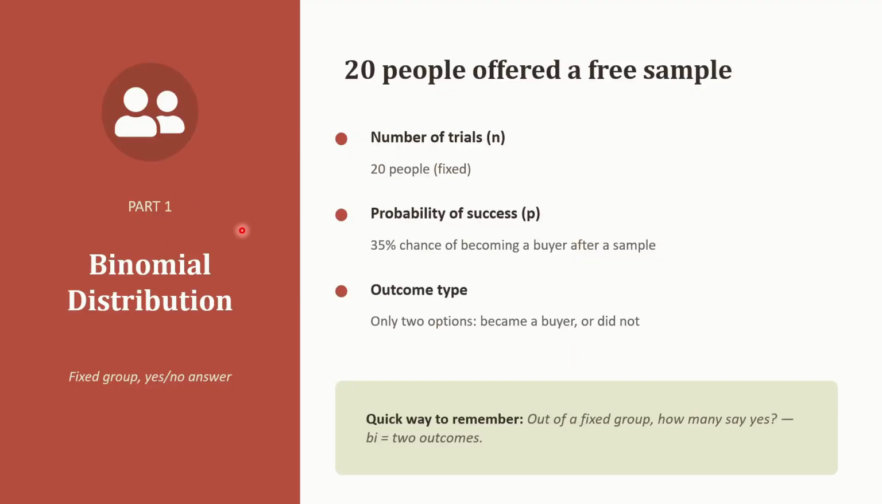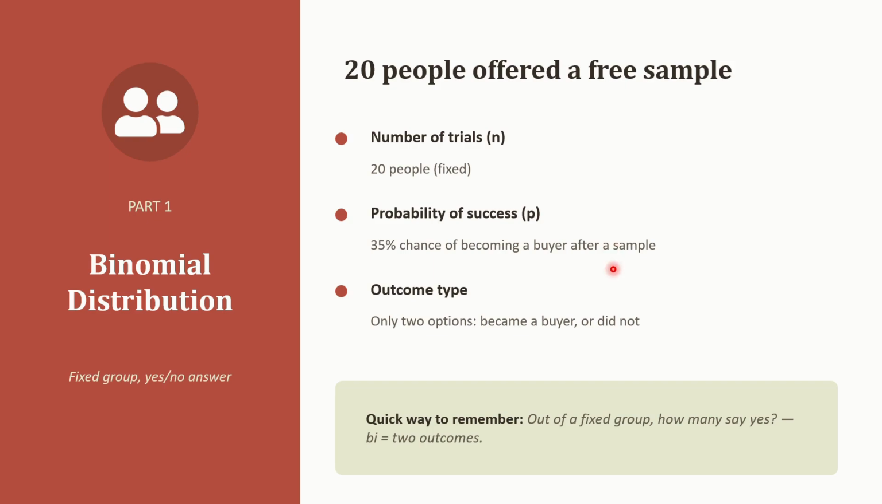So Mohanji tries a new experiment. Every morning he offers a small free tester cup of chai to 20 people passing by his stall. From experience, he knows that 35 out of every 100 people who take a sample end up becoming paying customers. So the chance of success is 35% or 0.35. These are the two key pieces: number of trials, how many people were offered a sample, which here is 20, and the chance of success on any one trial, which is 35%, the chance of becoming a buyer after getting a free sample.